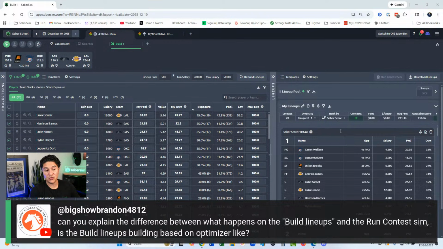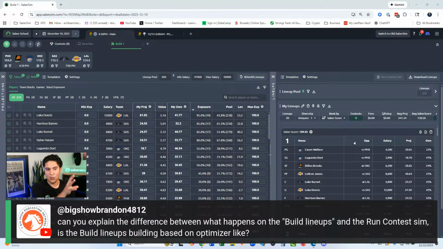Each of your 20 lineups gets an ROI from that contest sim. Say we run the contest sim 100,000 times. Hey, how did this lineup do? How did each of these lineups do over the entire set? That becomes the lineup's ROI, right? So every time we run the contest sim, we're grabbing a new batch of 20 from your 500, right? So over 100,000 contest sims, all your lineups are going to be used a lot of times. And then that is how we generate the ROIs of the lineups.